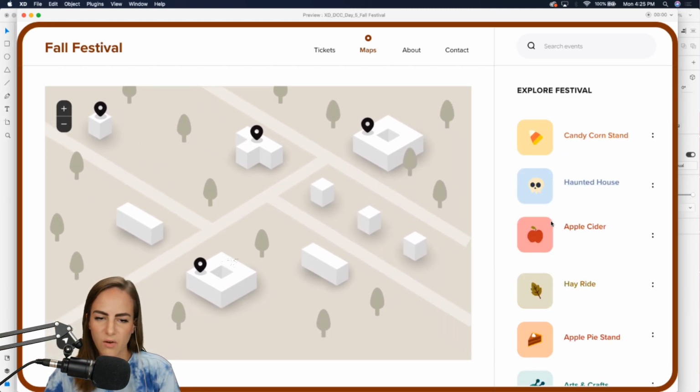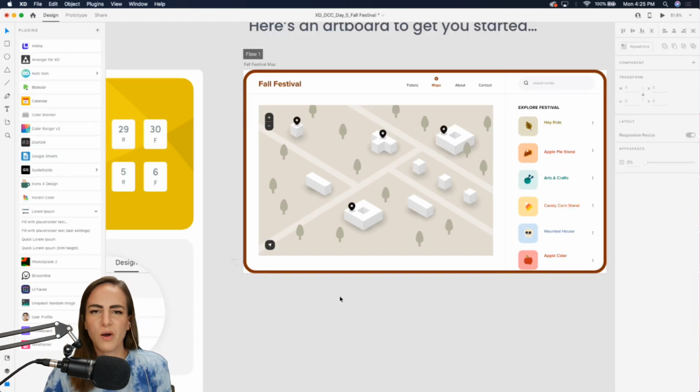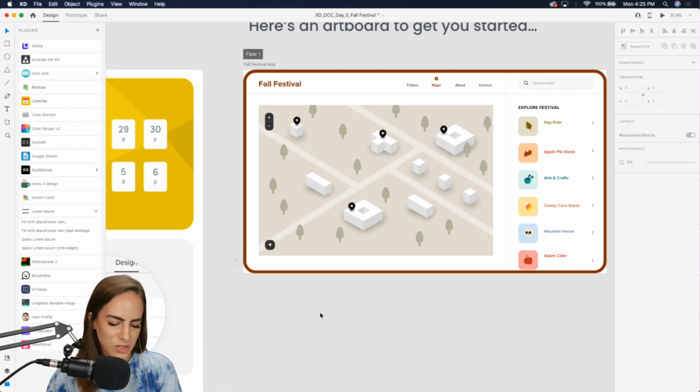Perfect. All right, so that was a very fun one today. If you already did sort of a fall festival design for the last map one, you don't have to do fall festival. You can do any kind of map that you want. Does not matter. So let's go ahead and Command S to save.